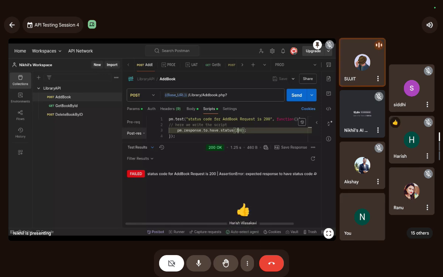Sir, test is a method, na? PM dot test. Bro, it's not Java, it's JavaScript. Don't compare it with Java. Yes, test is a method, but I'm just telling you, don't compare it with Java. Java and JavaScript are different. Okay guys, any doubts till here?